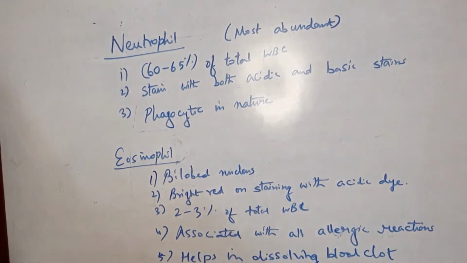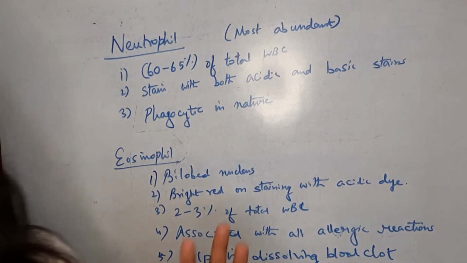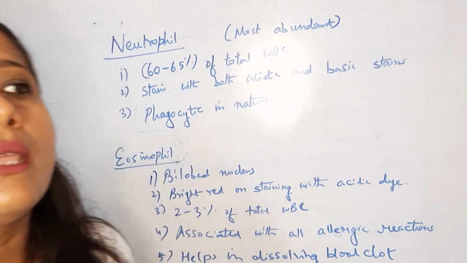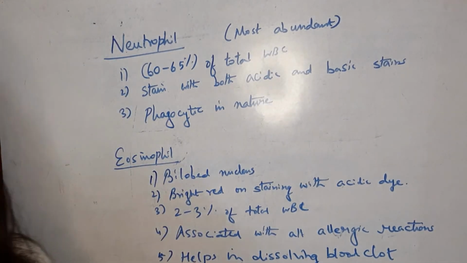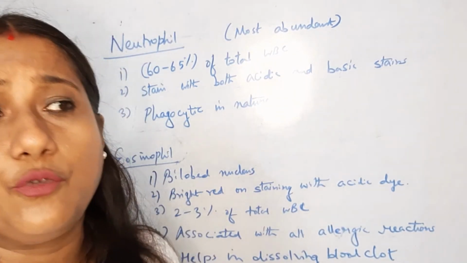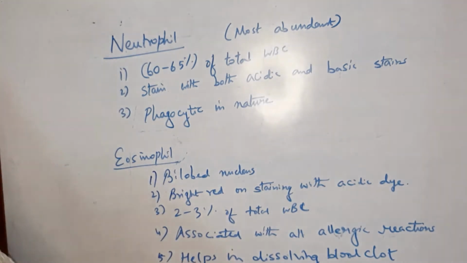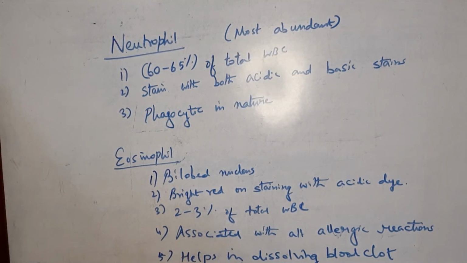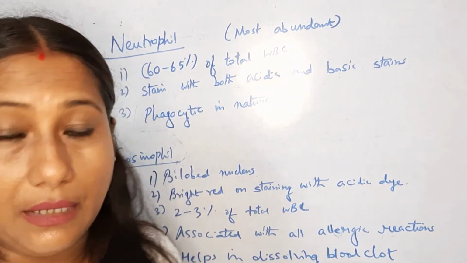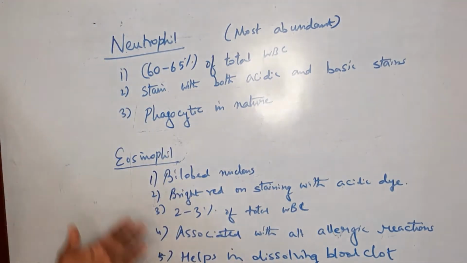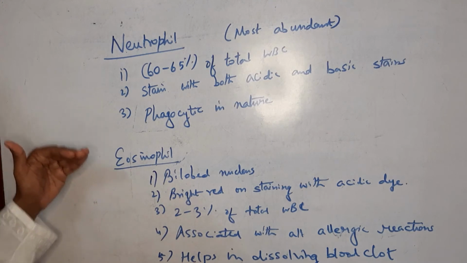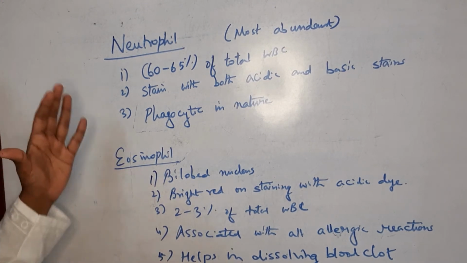They are associated with all types of allergic reactions in our body. Suppose you have an allergy to dust or pollen or any food allergy, you see the eosinophil count of the body increases due to the allergic reaction. It also helps in dissolving the blood clot. So these are the various types of WBC.